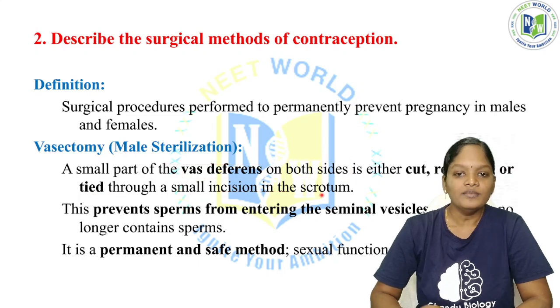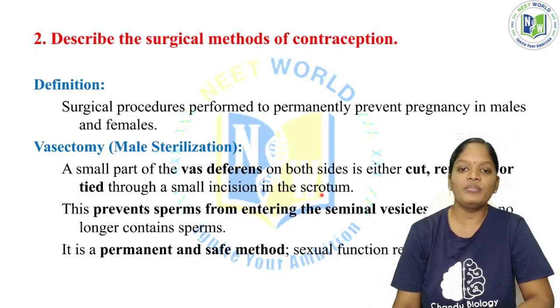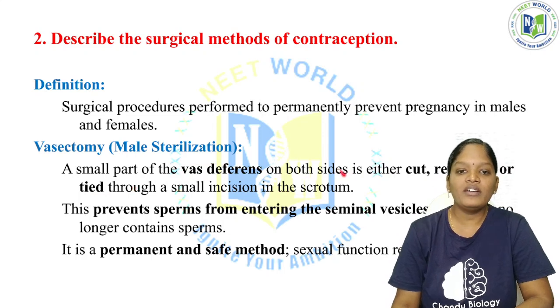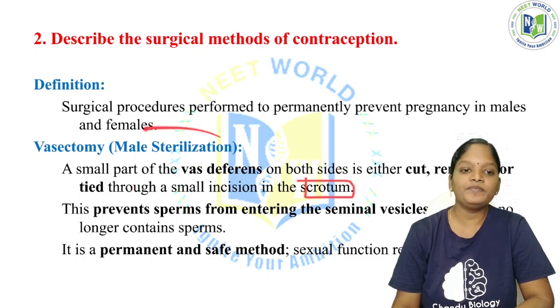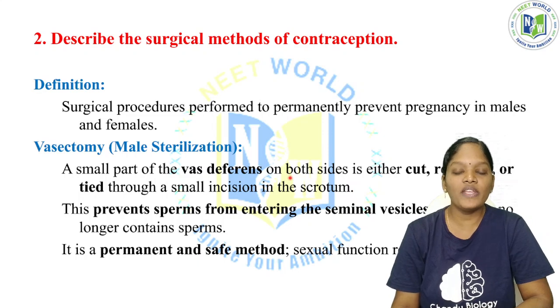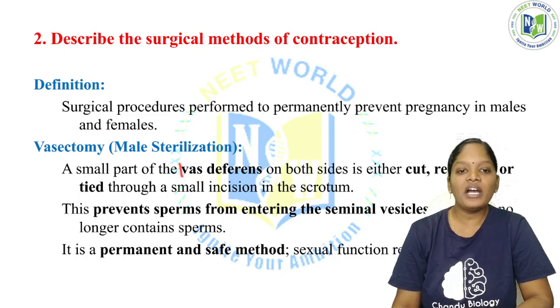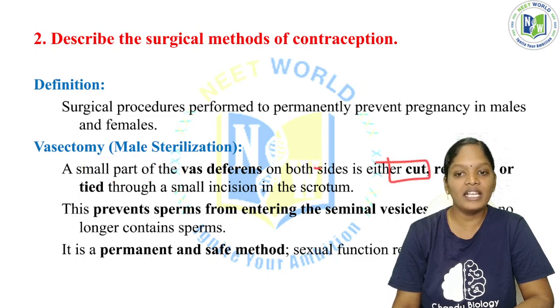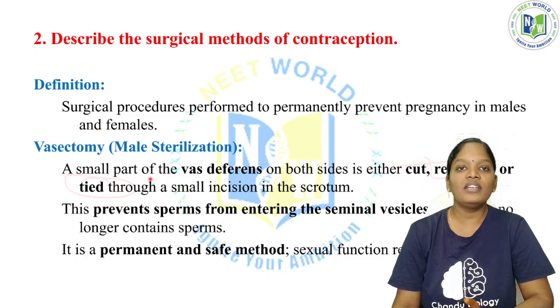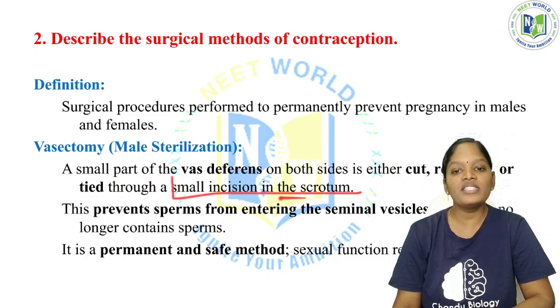The scrotum is external to the body, not present inside the body of the male. There is a part called the vas deferens. In the vas deferens, a small part on both sides is either cut, removed, or tied through a small incision in the scrotum. So this is what a vasectomy is.